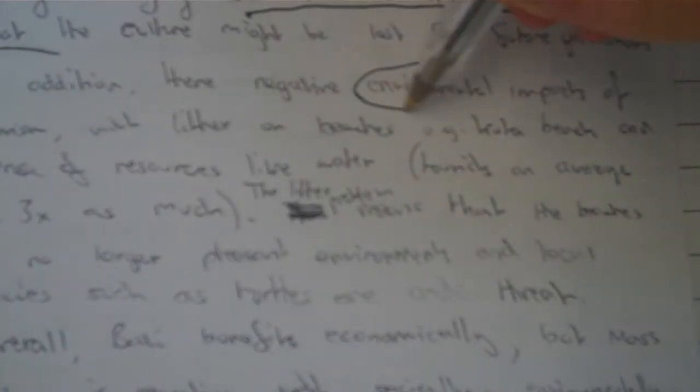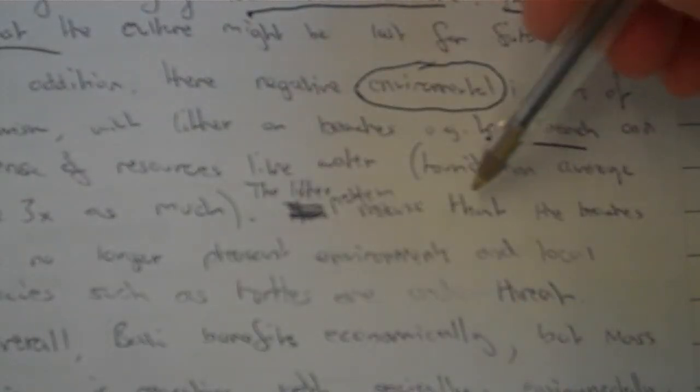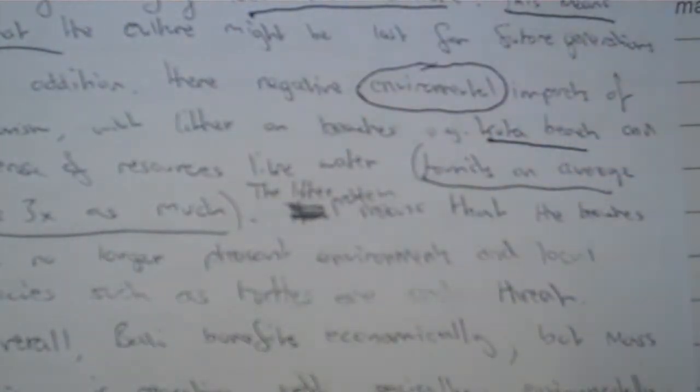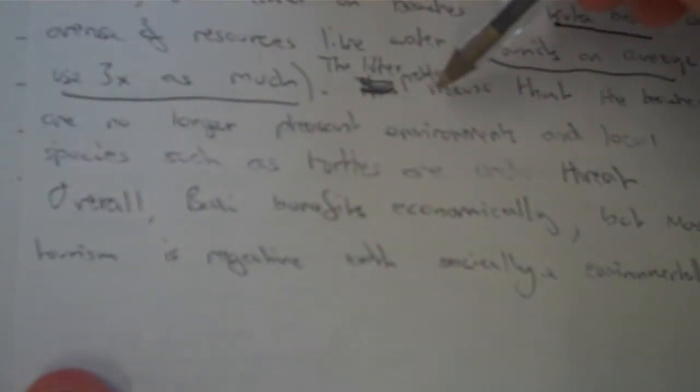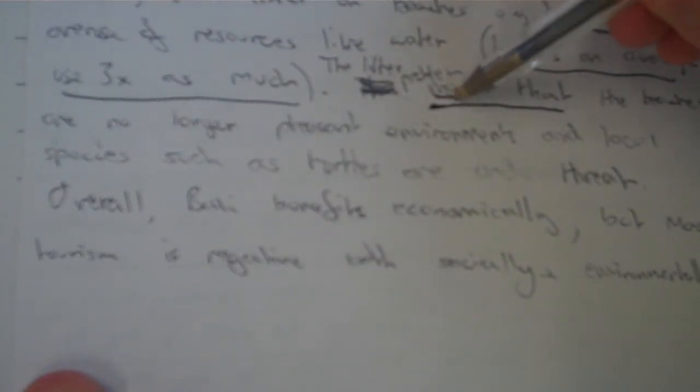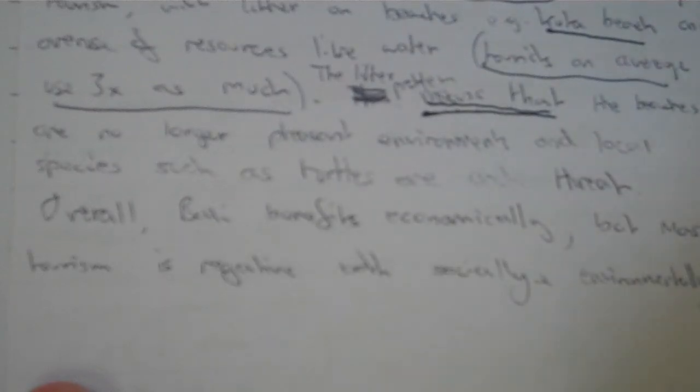So we've got environmental, so we've done economic, then we've done social, then we've done environmental, and we said it's negative. We've got litter is our point. Kuta Beach is a really nice little case study fact in there. And tourists use 3 times as much water. So we've made our point environmentally negative. Right, can we develop it? So trying to develop it now. The litter problem means that, nice little linked statement phrase there, connective. This problem means that the beaches are no longer pleasant environments and local species such as turtles are under threat. Great, so we've made an economic point, developed it, a social point, developed it, and an environmental point, and developed it with some case study facts in there.